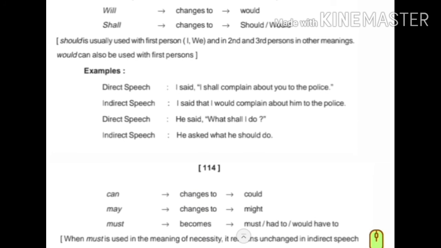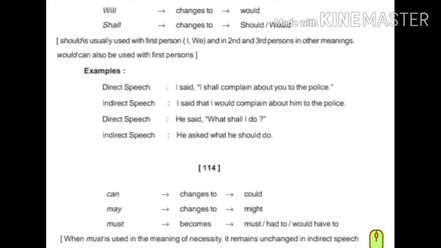So, direct speech: I said, I shall complain about you to the police. In indirect speech, the inverted commas are removed and that is used. I said that I would complain about him to the police. I shall became would. You became him. You is a pronoun, him is a pronoun.